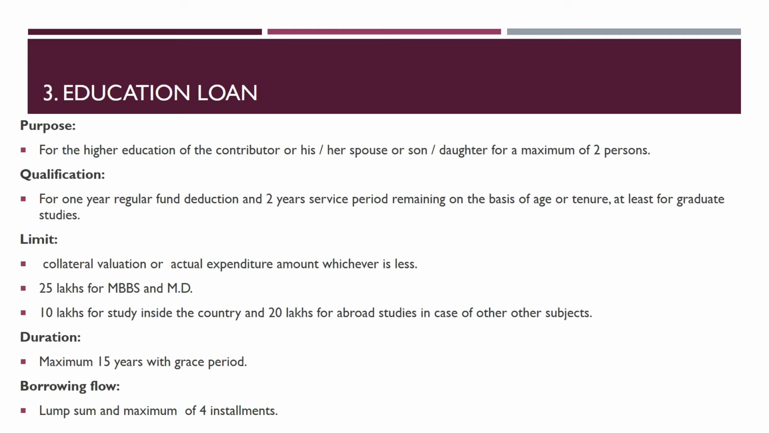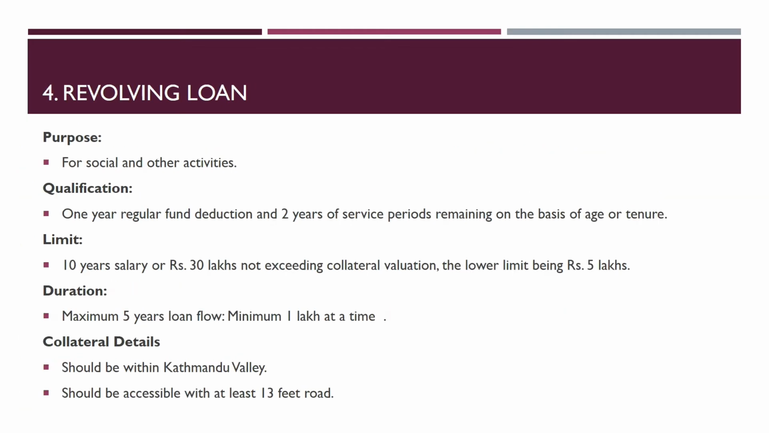The duration shall be maximum 15 years with grace period, and the borrowing flow is lump sum and maximum of 4 installments. The next is revolving loan facility. It is given for the purpose of social and other activities. The eligibility criteria is 1 year regular fund deduction and 2 years of service remaining on the basis of